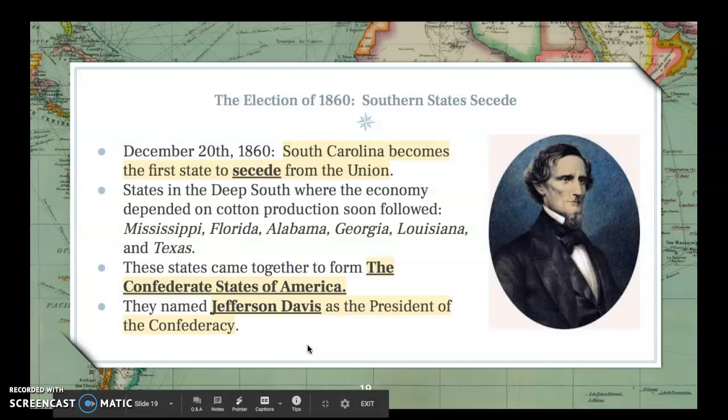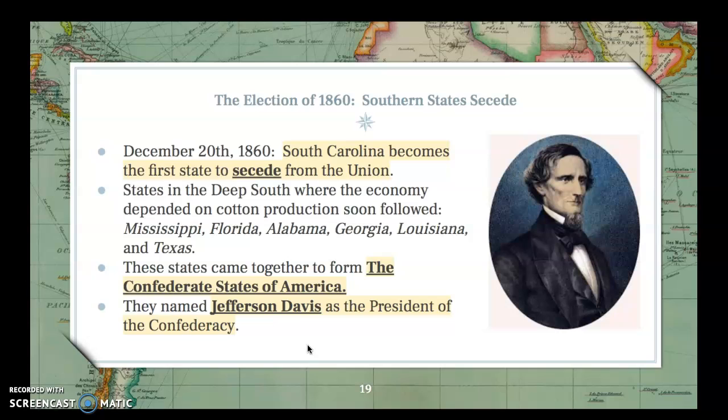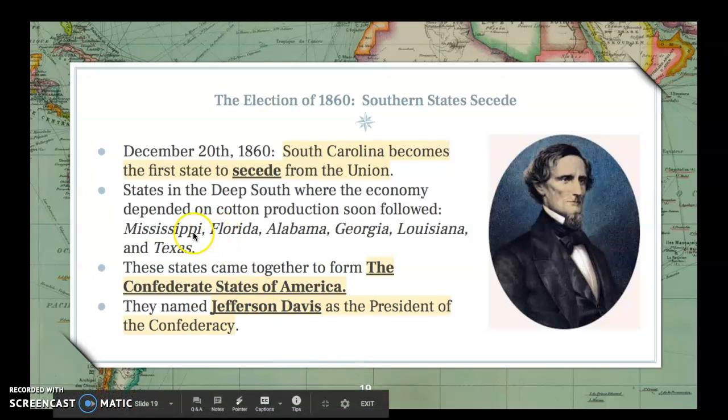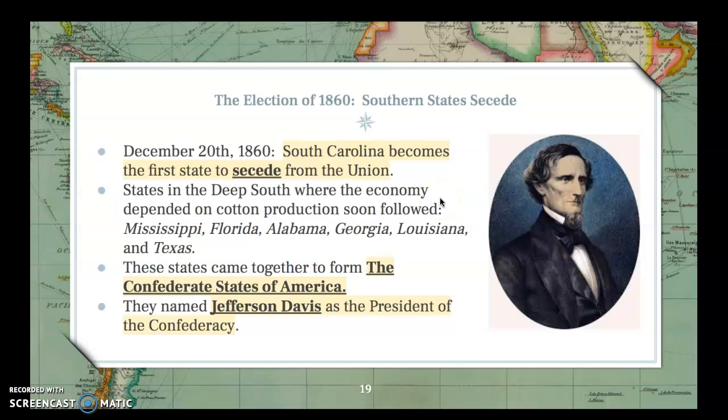On December 20th, 1860, this is just about 6 weeks after the election of Abraham Lincoln, South Carolina becomes the first state to secede from the Union. Remember, South Carolina had threatened this earlier during the presidency of Andrew Jackson during the nullification crisis, but they didn't secede then. They do this time in 1860. States in the deep South where the economy depended on cotton production soon followed. So they went Mississippi, Florida, Alabama, Georgia, Louisiana, and Texas.